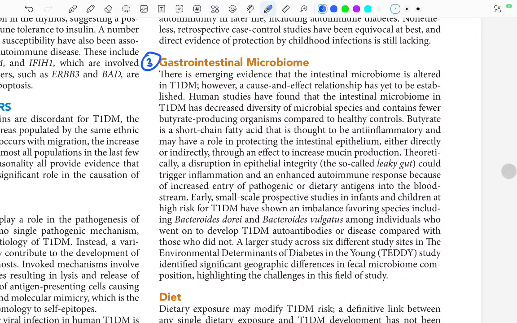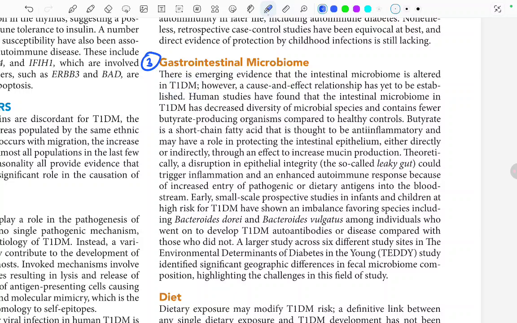Starting with the gastrointestinal microbiome, there is emerging evidence that the intestinal microbiome is altered in type 1 diabetes mellitus. There's just emerging evidence. The microbiome present in the intestine, if it is altered, can be a risk factor for type 1 DM. However, a cause and effect relationship has yet to be established.